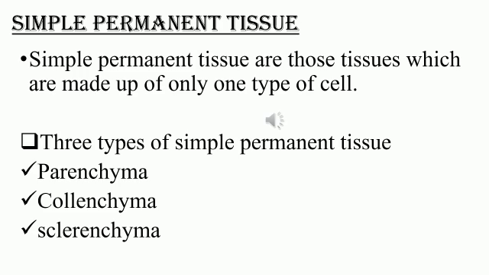Now coming to simple permanent tissue. Simple permanent tissues are those tissues which are made up of only one type of cell. Whereas complex permanent tissues are made up of more than one type of cell. That is the reason we call it complex, because it is more than one type of cell, isn't it? Here three types of simple permanent tissue can be seen: parenchyma, collenchyma and sclerenchyma. Let us study one by one. First, let us study parenchyma.